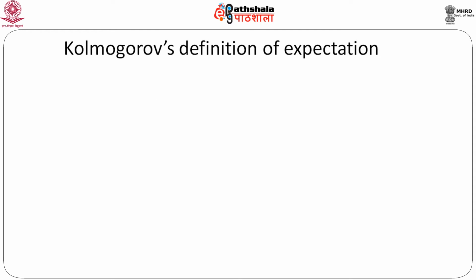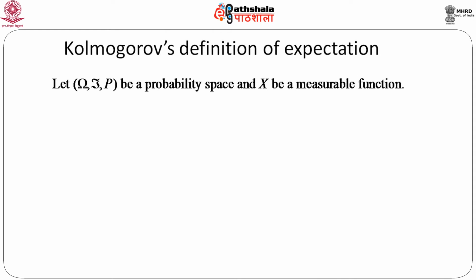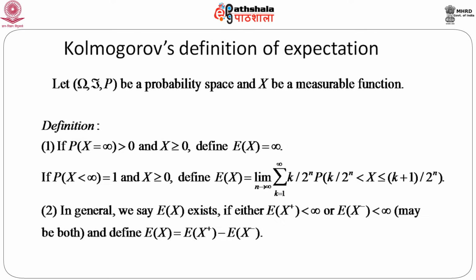Now, let us go to Kolmogorov's definition of expectation. Let omega, script F and P be a probability space and x be a measurable function. There is a random variable we can think. Then the definition is, if probability x equals infinity is greater than 0 and x greater than or equal to 0, then we define expectation of x as equal to infinity.